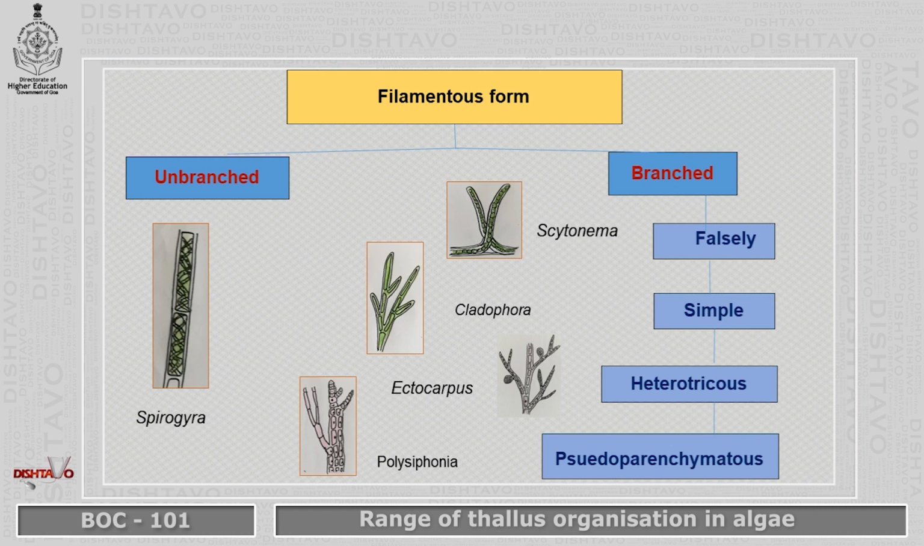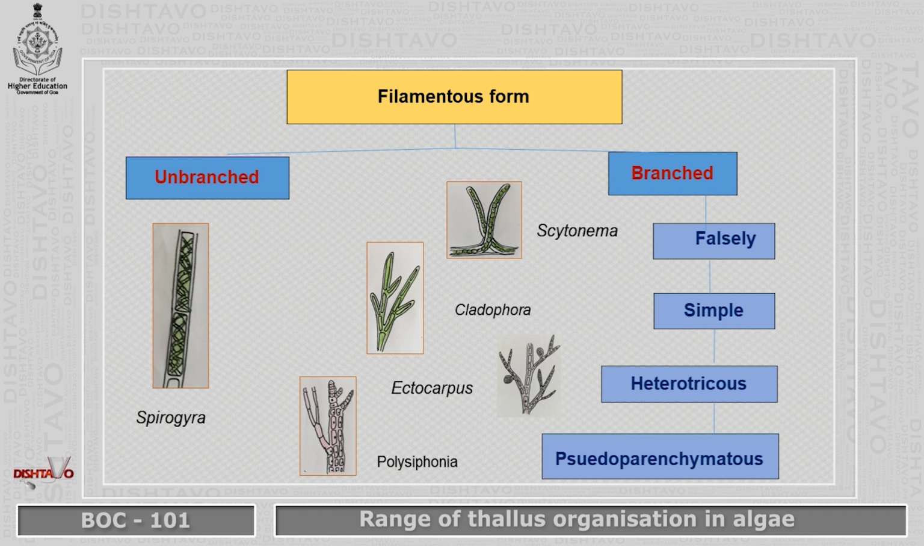In branched we may have falsely branched, simple branching, heterotrichous branching or pseudoparenchymatous branching. In falsely branching, we have an example of Scytonema, where sometimes the other end of the filament or the broken end of the filament may come out from the mucilaginous mass to form a branch like structure. Since these are not the real branches, we call it falsely branched.